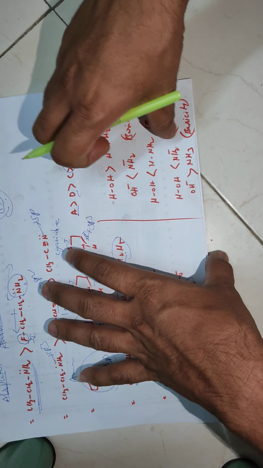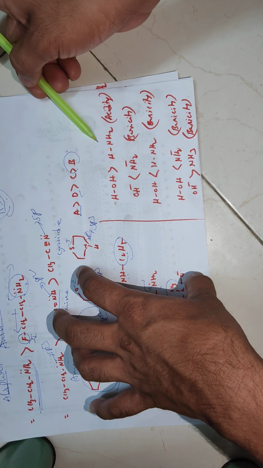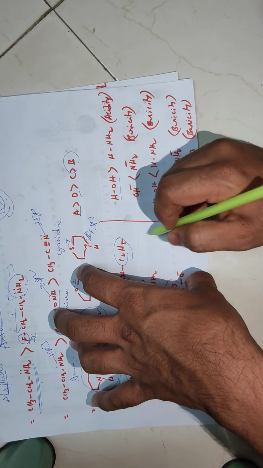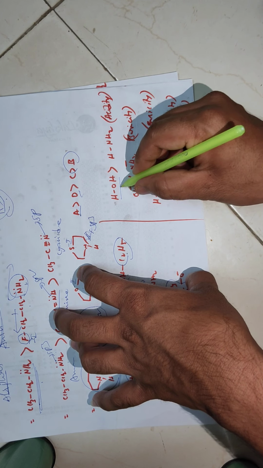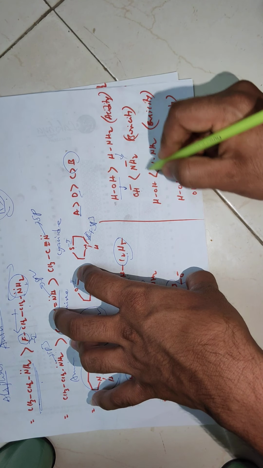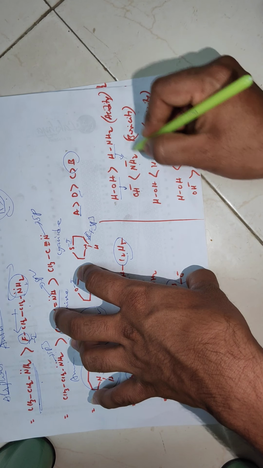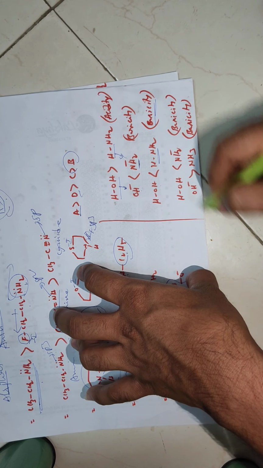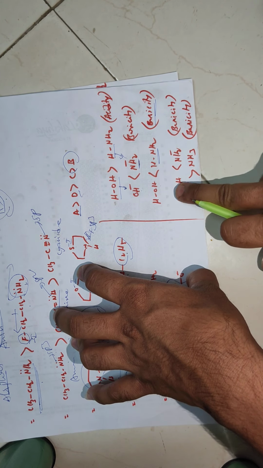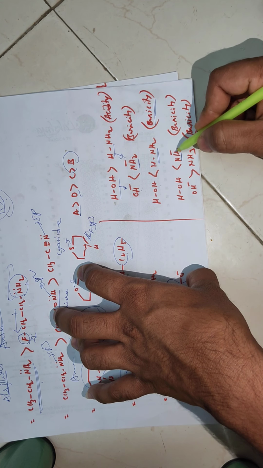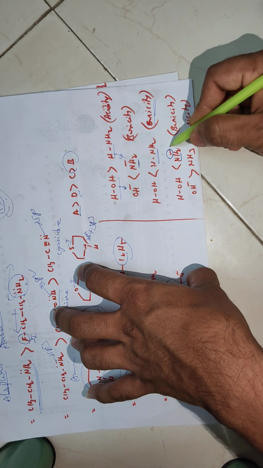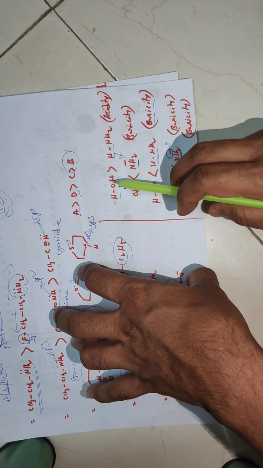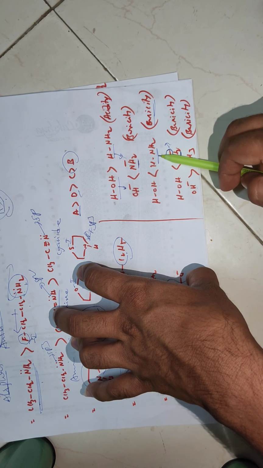Now coming to some more examples. Here water and ammonia. Between these two, water is slightly more acidic in nature. Now next, the conjugate base is OH minus here, and the conjugate base is NH2 minus here. This is a weaker acid, so its conjugate base is a stronger base. Now water and ammonia, basicity: ammonia is more basic. And this NH2 minus is more basic because you have more electron density. Here there is a negative charge, more electron density, so it is more basic in nature. So generally, between water and ammonia, ammonia is more basic.